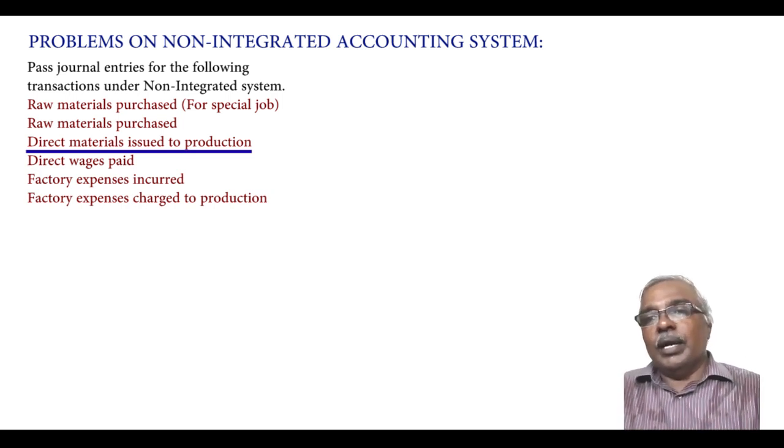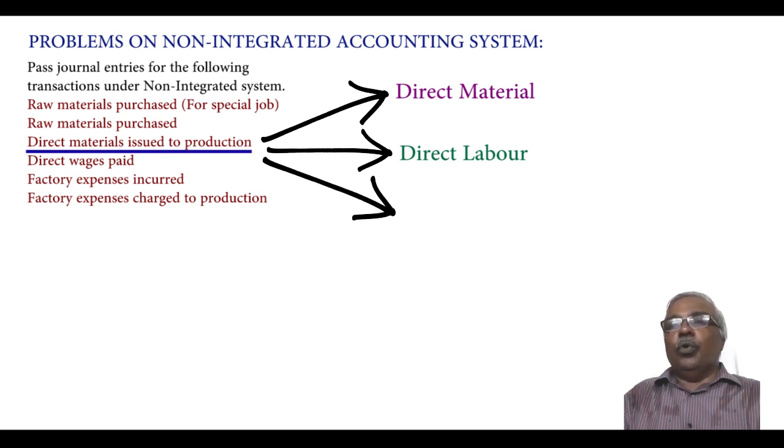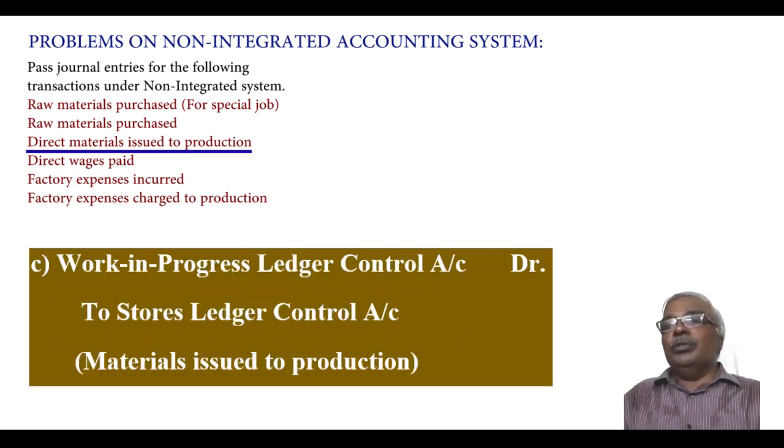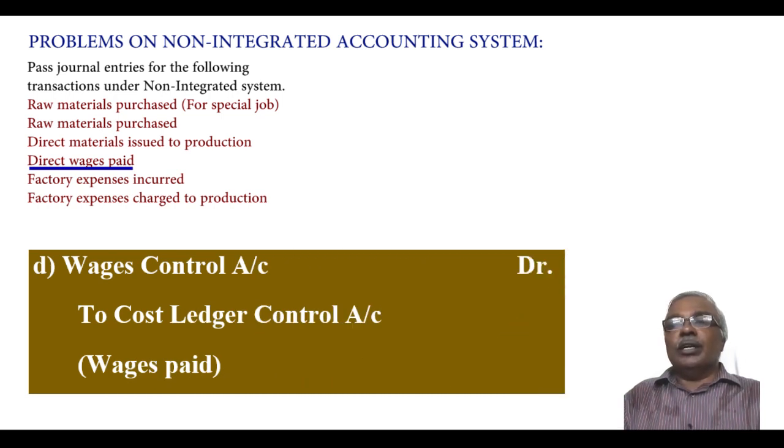As I told you earlier, the work in progress control account consists of three components: direct materials, direct labor and the overheads. So here when the direct materials are issued to production, the entry is work in progress control account debtor to stores ledger control account. Direct wages paid. It need not be only the direct wages, any expense that is incurred, the cost ledger control account should be credited. Direct wages paid, the entry becomes wages control account debtor to cost ledger control account.